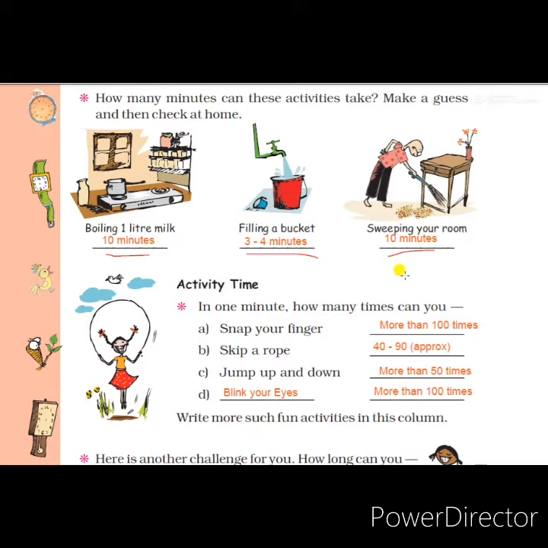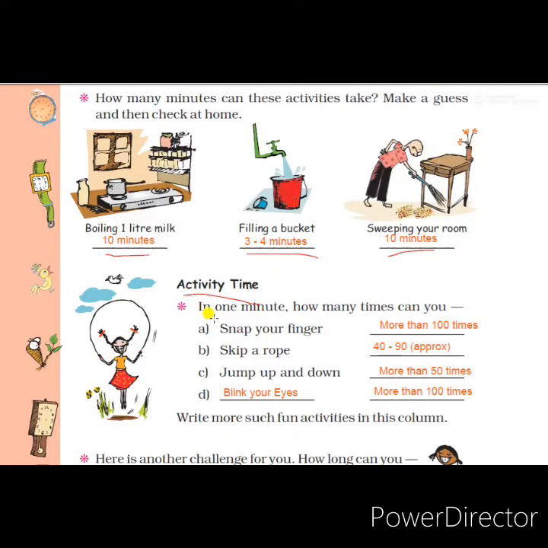So you write the answer while you are watching the video. When you start to watch the video, you open your textbook with you and all the answers you should write along with the video or after watching this video completely. That means you have to complete the textbook day by day, up to date. Understand? Now the next topic is activity time.